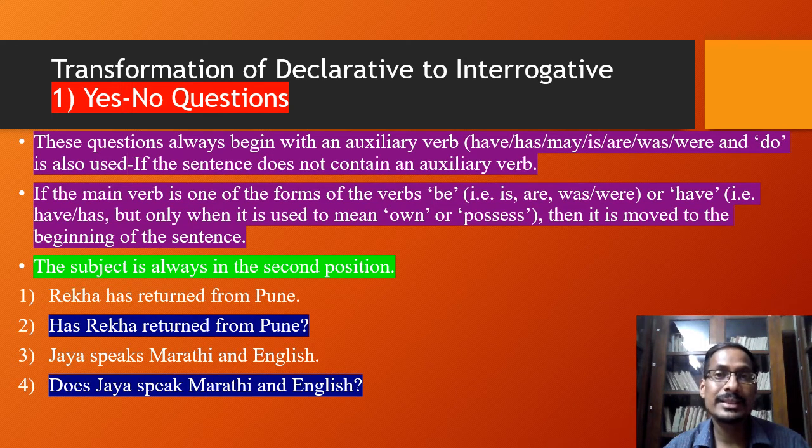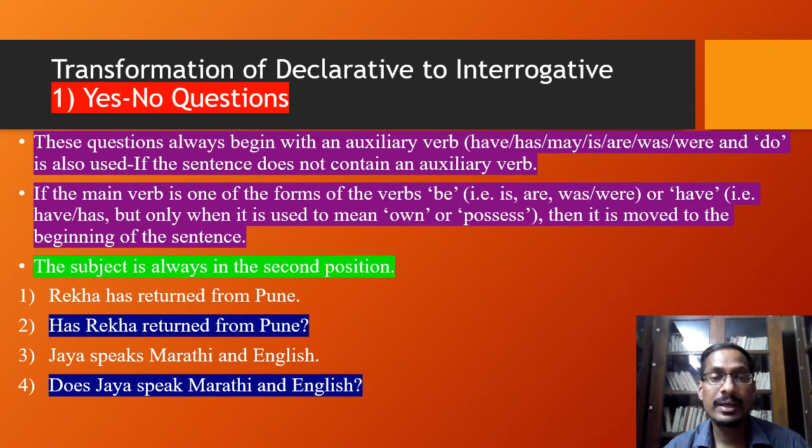The tense of the sentence is present tense, and Jaya, it's a subject, and it is in the third person singular, and therefore we have to use does. So does Jaya speak Marathi and English? And it ends with a question mark.